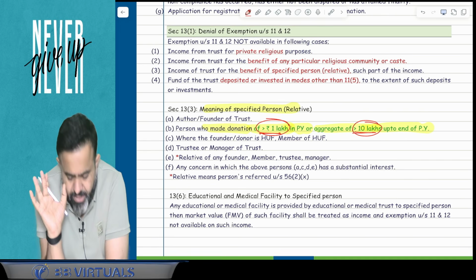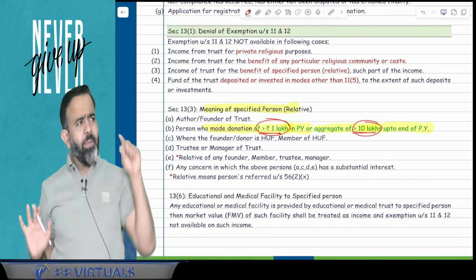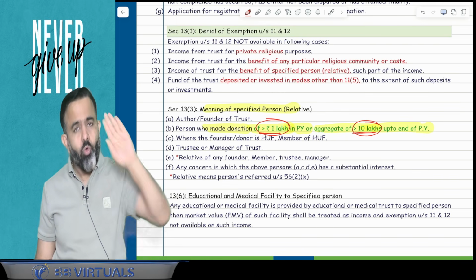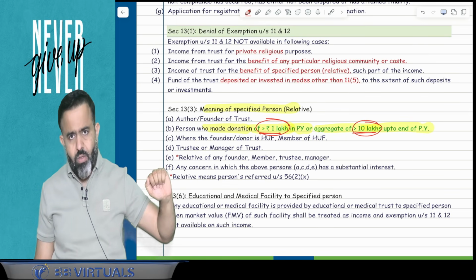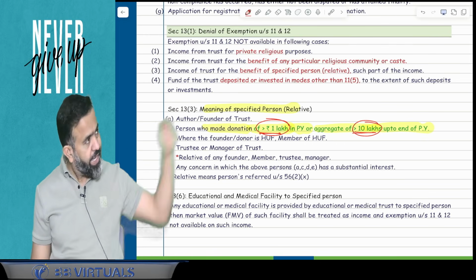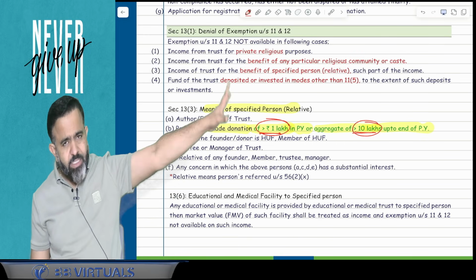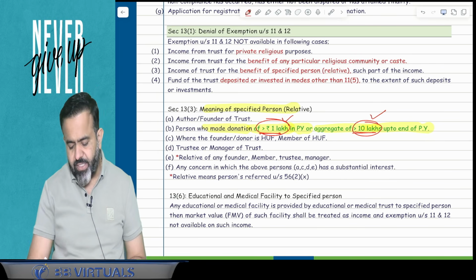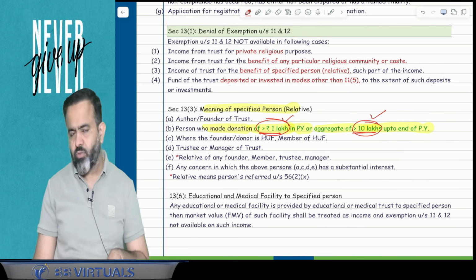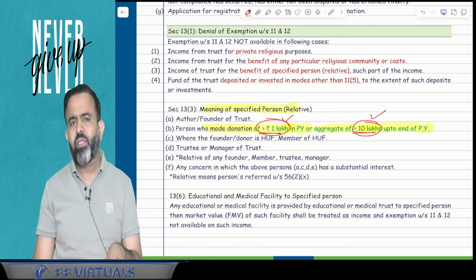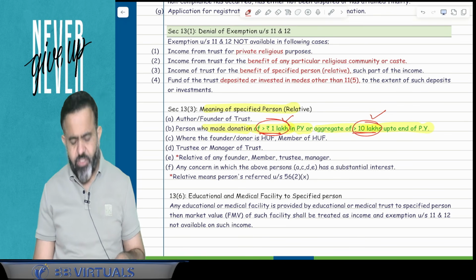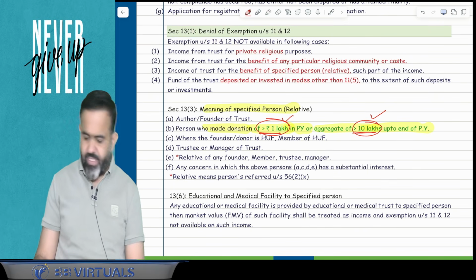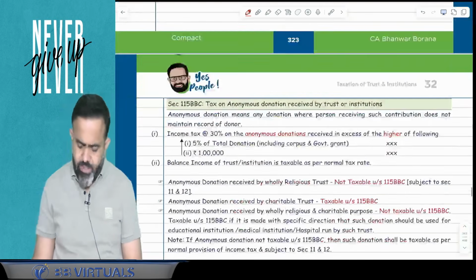So in simple words, guys, if any person made a contribution or donation in the current previous year of more than 1 lakh rupees, or the aggregate till the end of the current previous year is more than 10 lakh rupees, then that person is treated as a relative of the trust. Done.